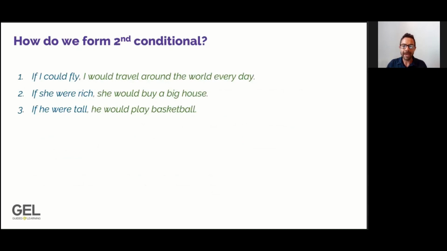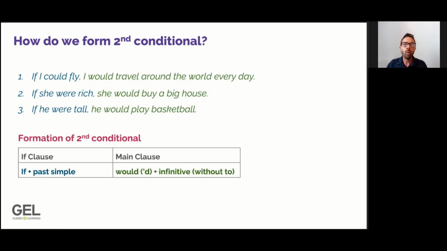Let's look now at what is the grammatical form of second conditional. We are looking back at those three sentences that we matched to the pictures. We have these sentences now color-coded. The beginning of the sentence is what we call the if clause. The second part of the sentence, which you can see in green, is called the main clause. So conditional sentences contain two clauses.